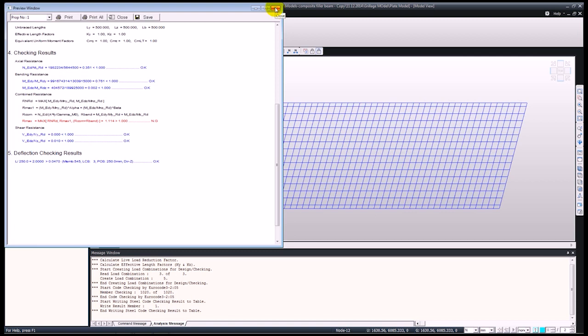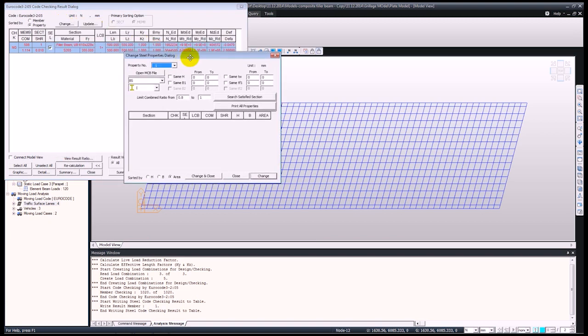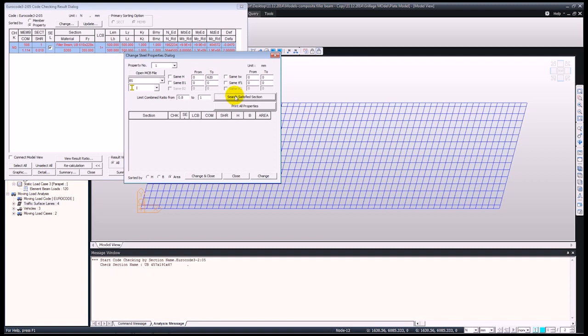So in order to sort this out, we can just select the element, go on to change, and here we can specify different parameters in accordance to which the software is going to search for sections which will make this design pass. So in this case, I'll just input, let's say, 0.62 meters for the depth of the section, and by clicking on search satisfying section, we can see these are the sections we could use.